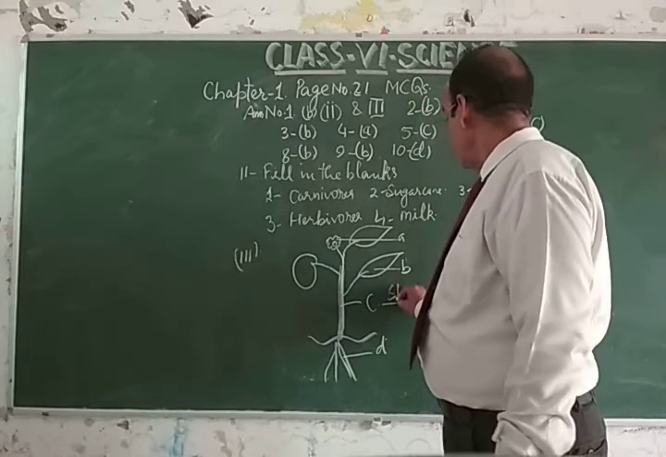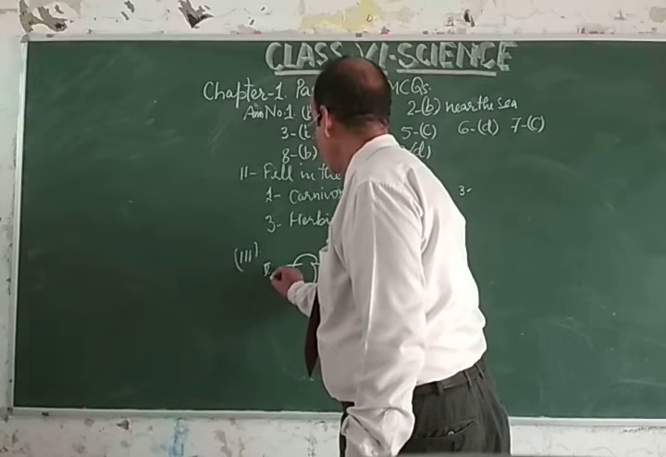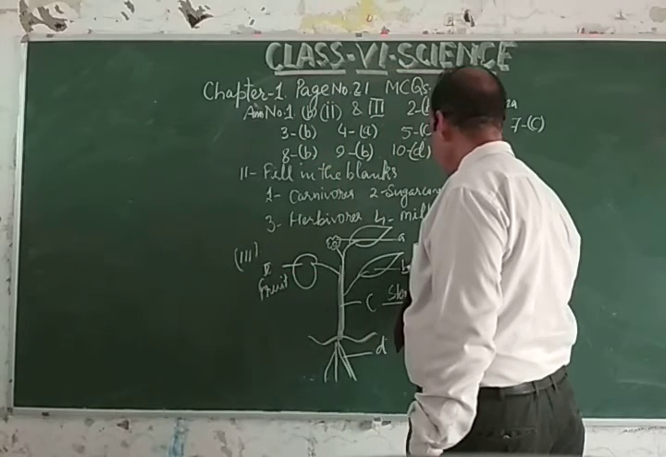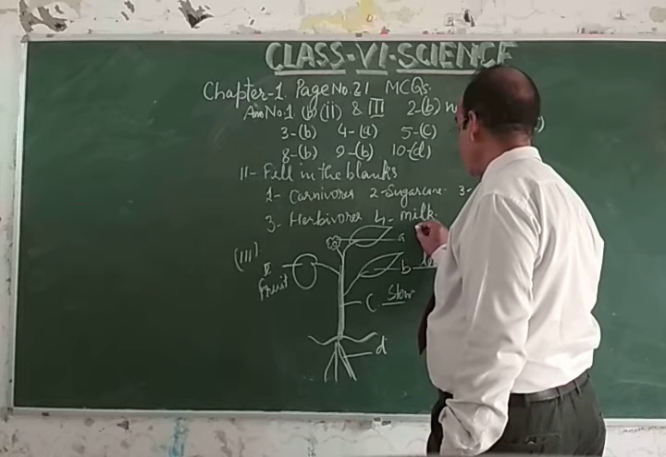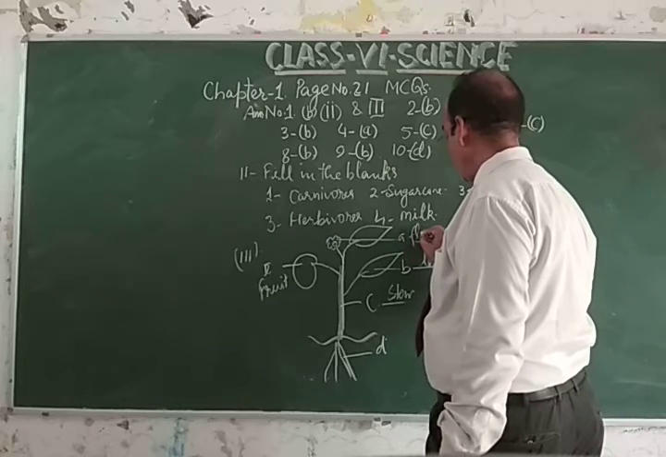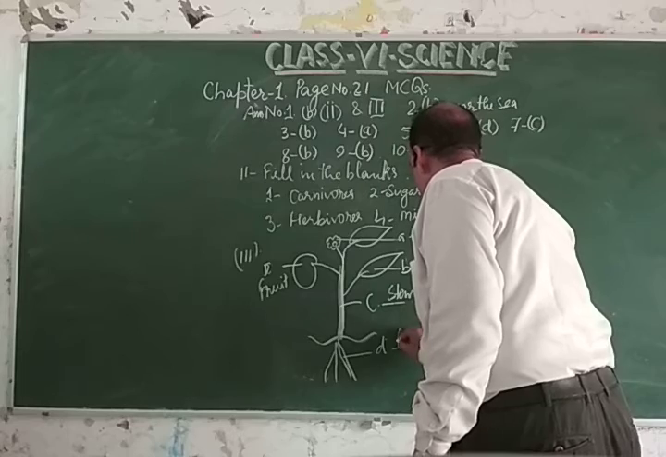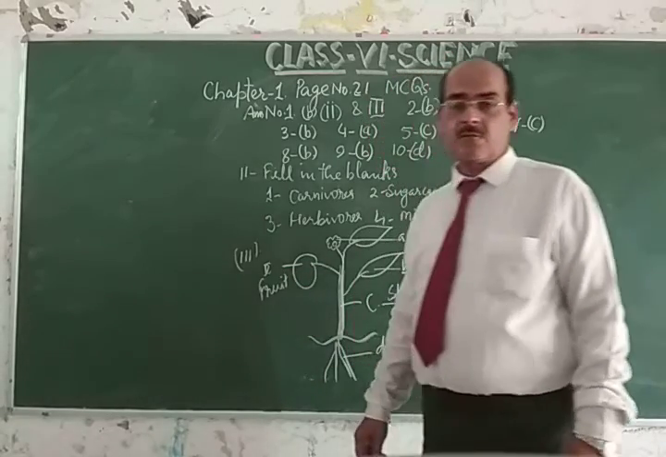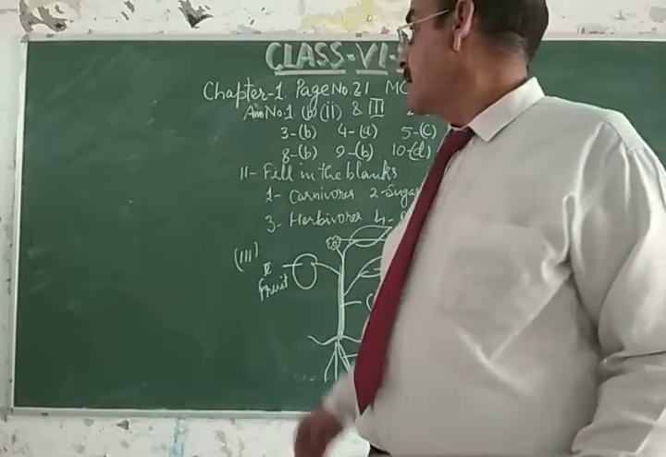C is the stem and this is E. This is fruit. This is stem. This is leaf, and this is flower. So A is flower, B is leaf, C is stem, D is root, and E is fruit.